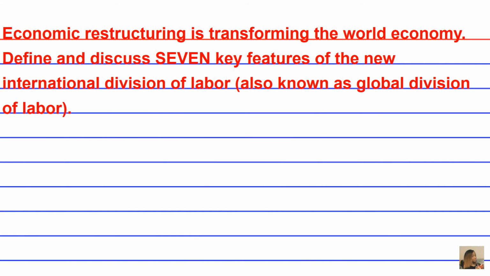Okay, so a fifth key feature that has transformed the International Division of Labor is profit drive. And this concept is tangentially related to the previous two highlights, which were comparative advantage and outsourcing offshoring. So I'll give you a moment to formulate your answer in your mind and write it out. Press pause if you need to.